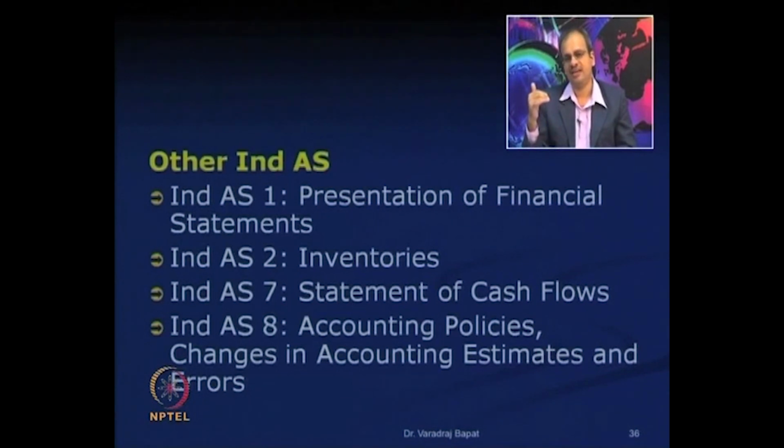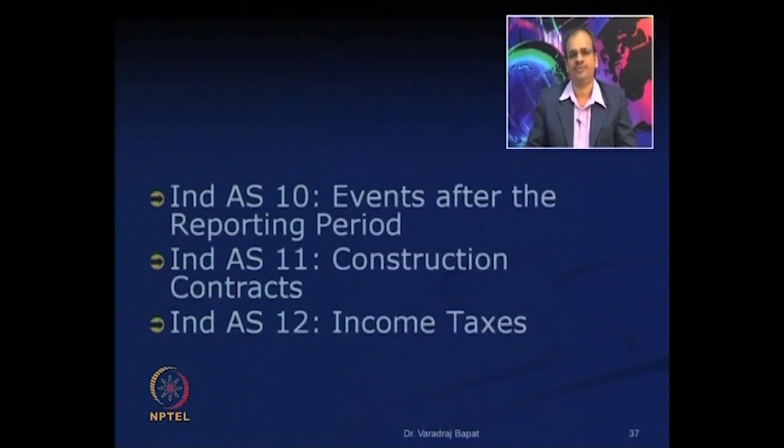So you can see they are not actually numbered as 1, 2, 3, 4. It's 1, 2, then 7, 8, because these standards have exact matching with the corresponding IAS, that is the International Accounting Standard. Their numbers are also kept in that way.